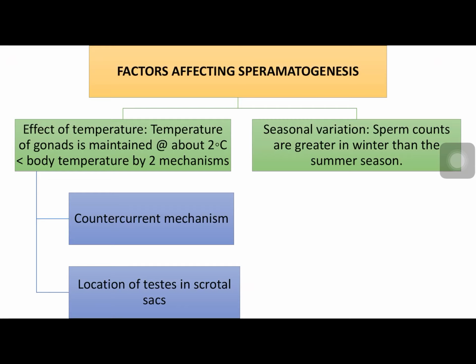Now let us have a look at factors affecting spermatogenesis. Important factors are temperature. Adequate temperature has to be maintained, which is about 2 degrees lesser than body temperature, maintained by two mechanisms. One is the countercurrent mechanism operating between the testicular artery and pampiniform plexus, and also the location of the testes outside the body in the scrotal sacs. Next is seasonal variation. Generally, sperm count increases during winter as the temperatures are down when compared to the sperm count during summer season. So these are the factors affecting spermatogenesis.